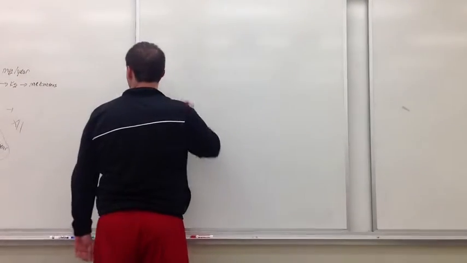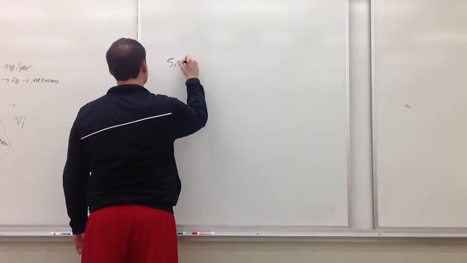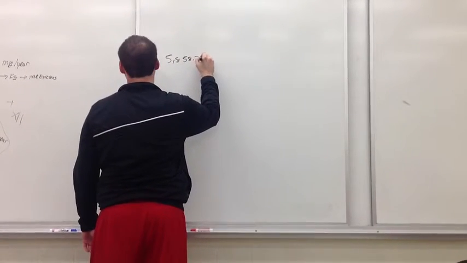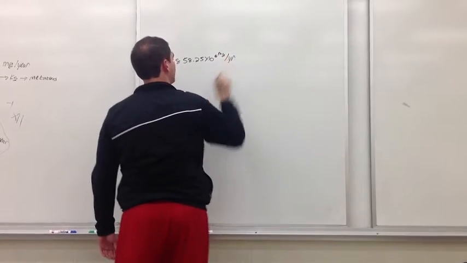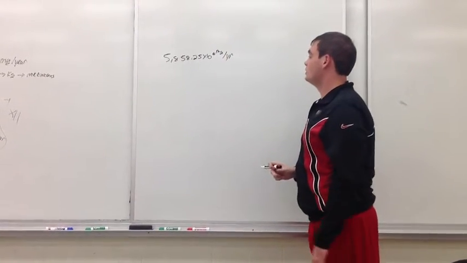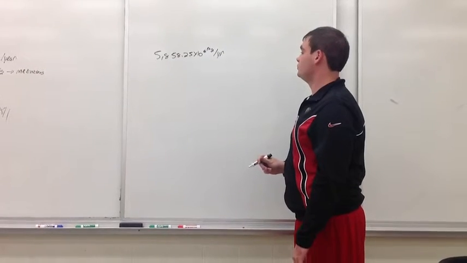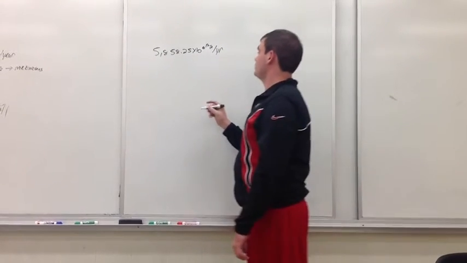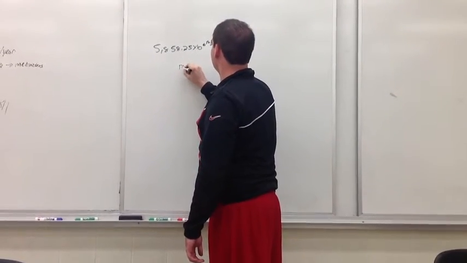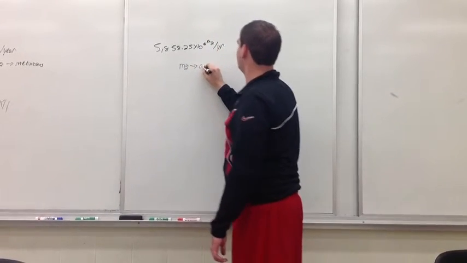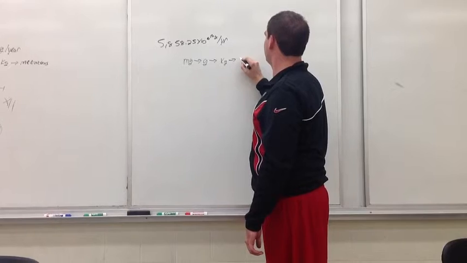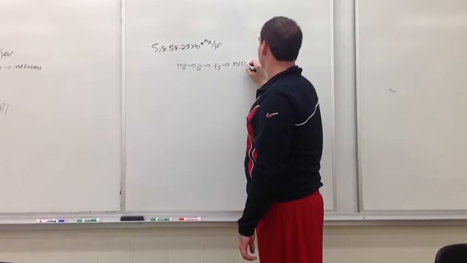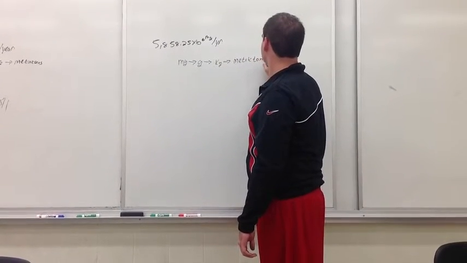So now that we know that 5,858.25 times 10 to the 6 milligrams per year of lead fall on Chicago, we need to convert this into metric tons per year. To do this, we are going to go from milligrams to grams, from grams to kilograms, from kilograms to metric tons.